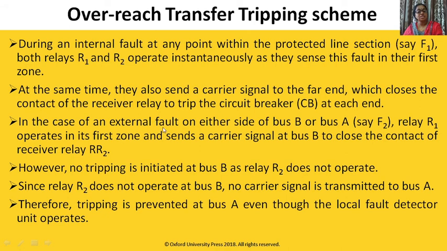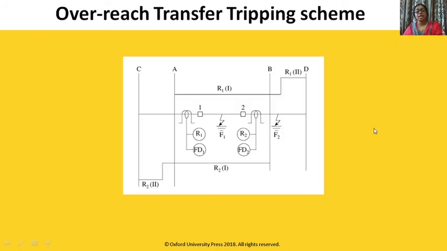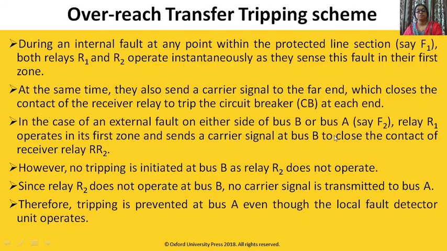In the case of an external fault on either side of bus B or bus A, say F2, relay R1 operates in its first zone and sends a carrier signal to bus B to close the contact of the receive relay RR2.